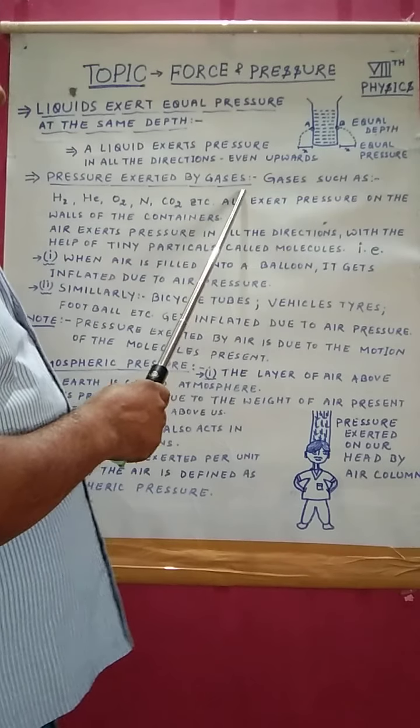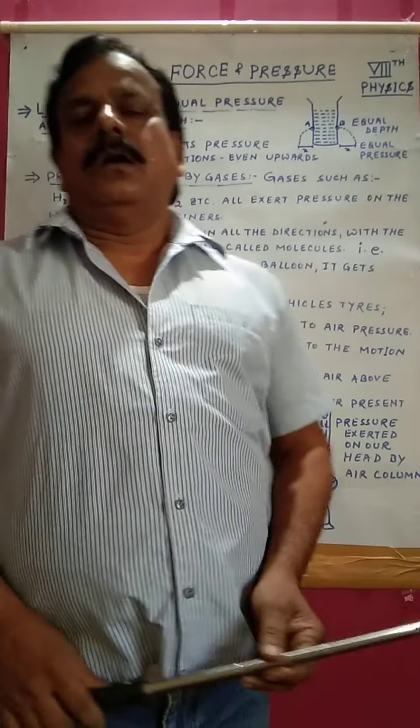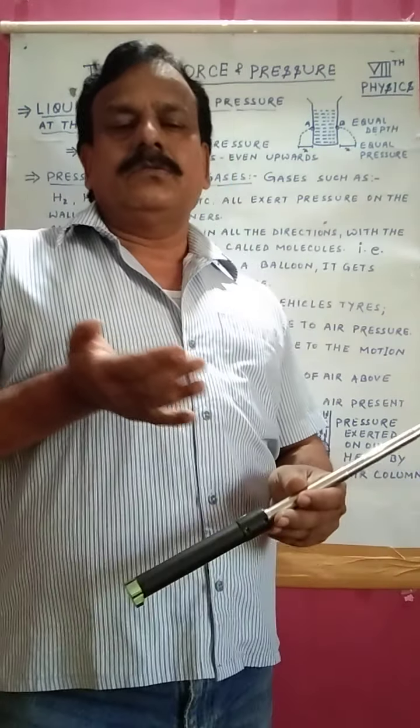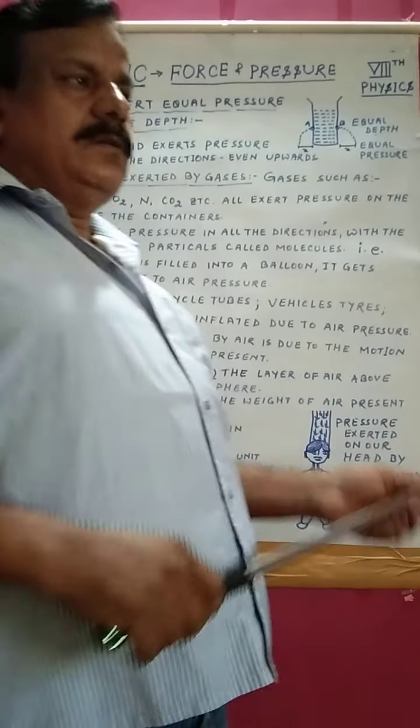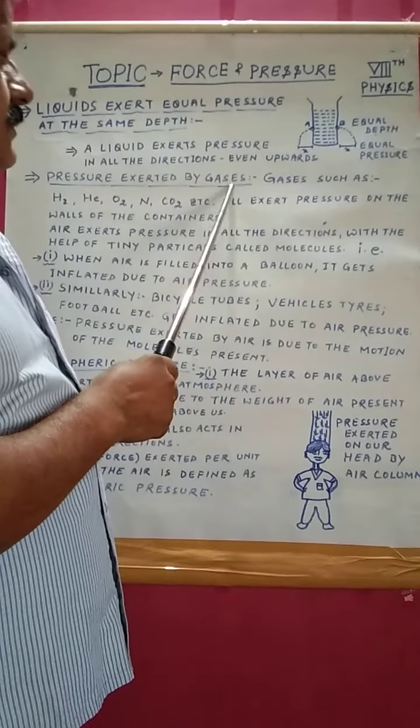Pressure exerted by gases. Now after pressure exerted by liquids, we continue with pressure exerted by gases.